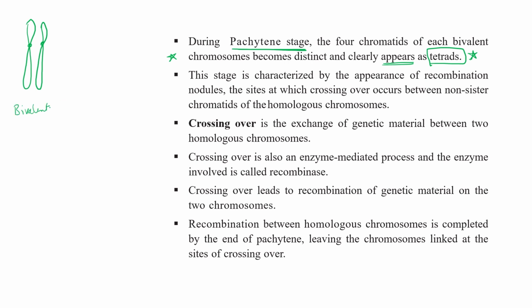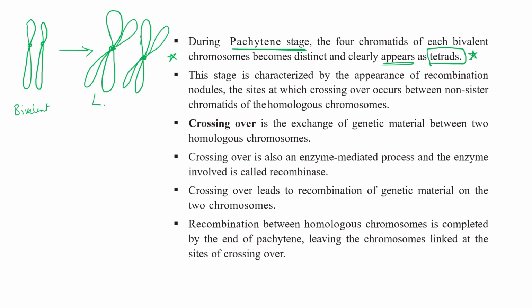These are the homologous chromosomes. As they enter the pachytene stage, they separate out their sister chromatids like this. So these two are sister chromatids and these two are sister chromatids, right?